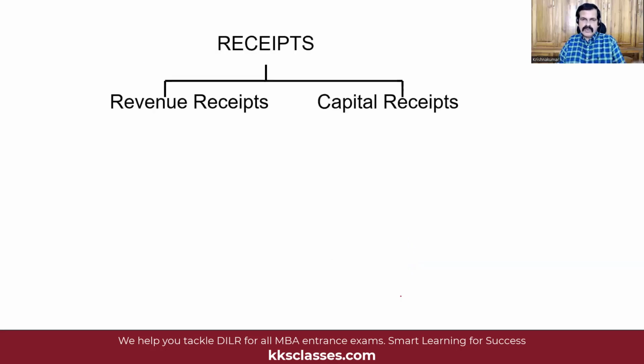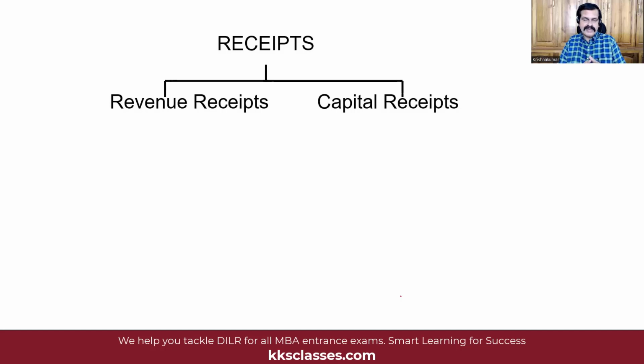Now, we discussed two sides of the coin, receipts and expenditure. Let's do just one slide on receipts and expenditure, where receipts are split between revenue receipts and capital receipts. What is the difference between the two? Revenue receipts are receipts which are recurring in nature. Capital receipts are those which are non-recurring in nature.